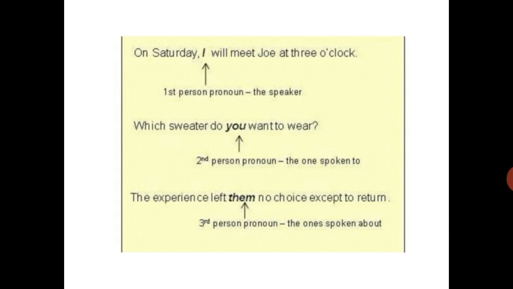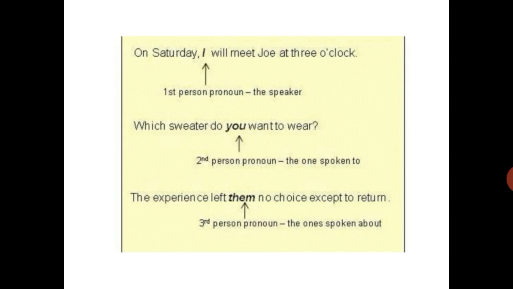Take the first sentence. On Saturday, I will meet Joe at 3 o'clock. Here you will see I is a first person pronoun because I refers to the person who is speaking. In the second sentence, which sweater do you want to wear?